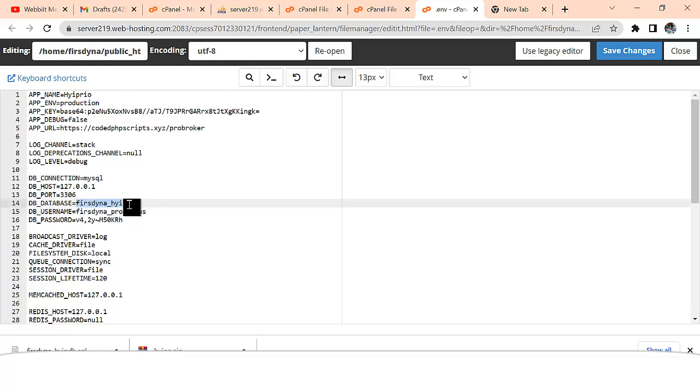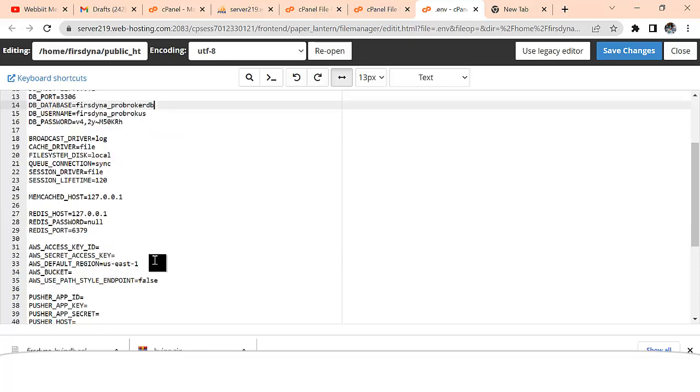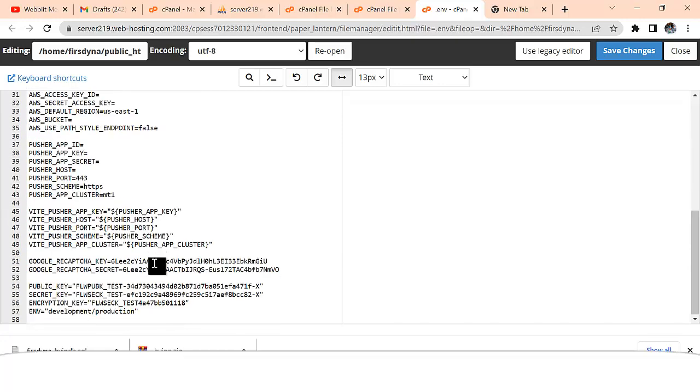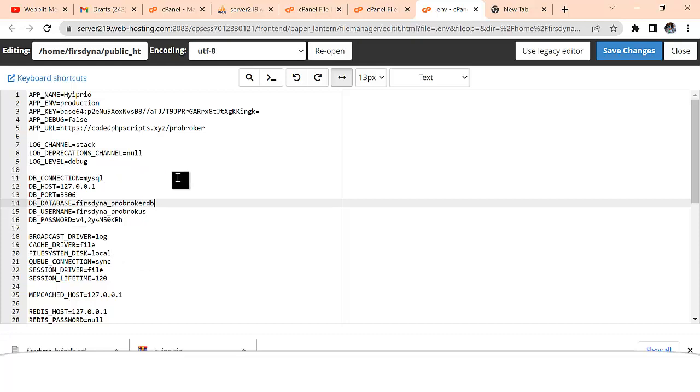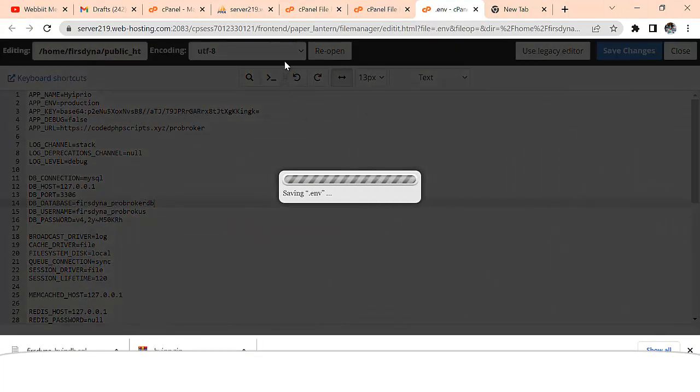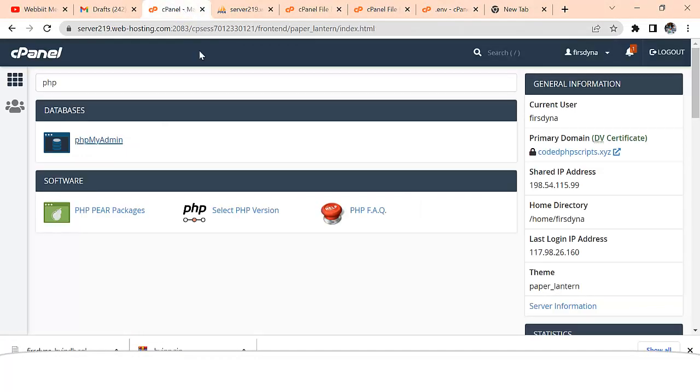So just make sure you're doing this correctly, right? So let us see if there's any other thing to change from here. No, there is no other thing to change from here. So you just do these changes. Make sure this app is showing your app URL and showing this database information, right? This is very important, and you just click on Save Changes.